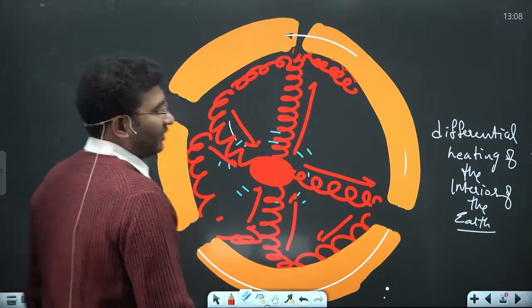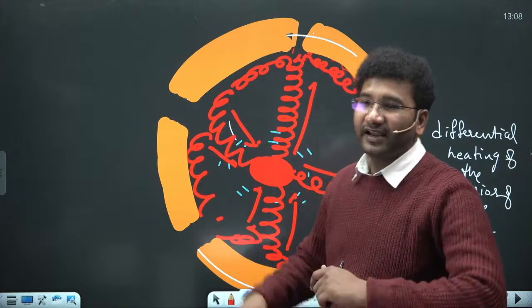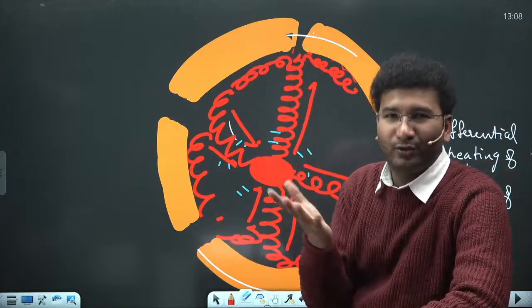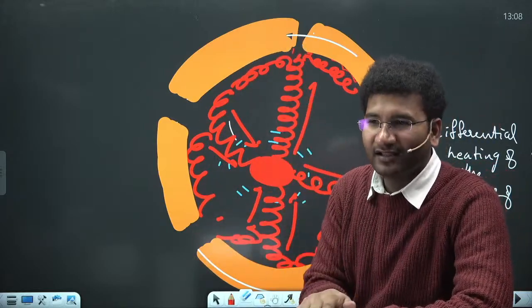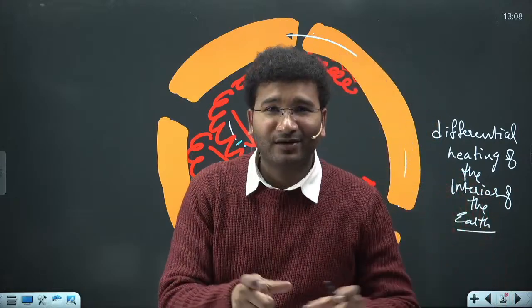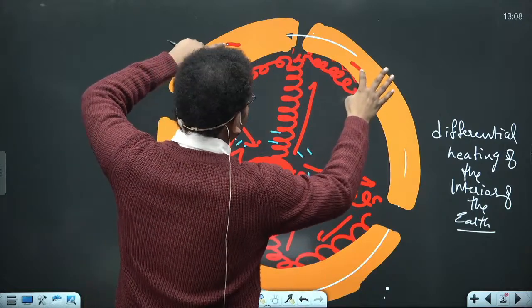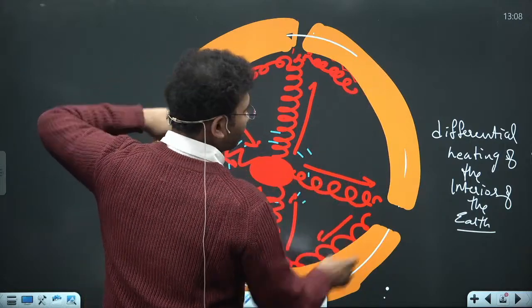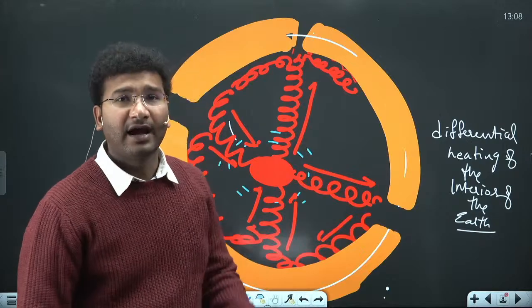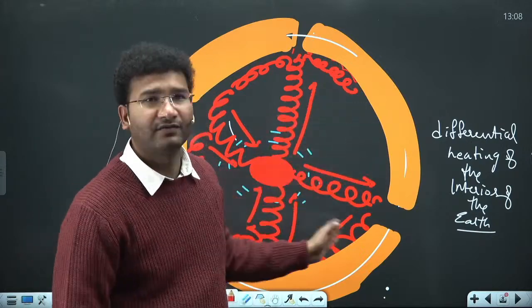So our lithosphere is a collection of plates. Just like you take a piece of cake and cut that cake. Now imagine those cake pieces are moving around, right? So these are your lithospheric plates. Why are they moving? They are moving because of differential heating of the interior of the earth, and because of this you have mantle convectional cells.